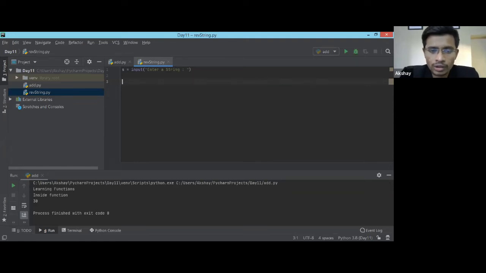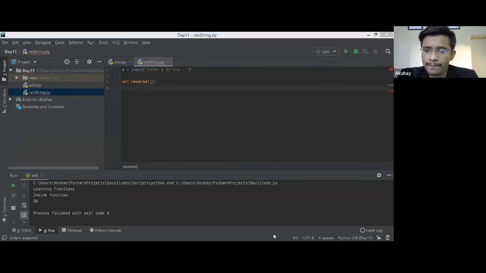Okay, so let's come back to this particular topic and write a function that will help us reverse the given string. In order to reverse the string, I'll again write a function with def. This will be my function name, reverse, and here I'm going to just pass the string. Now, can anybody tell me how to reverse the string? What do you need to do?